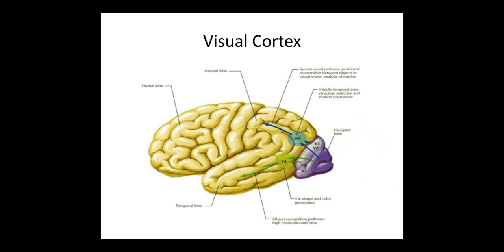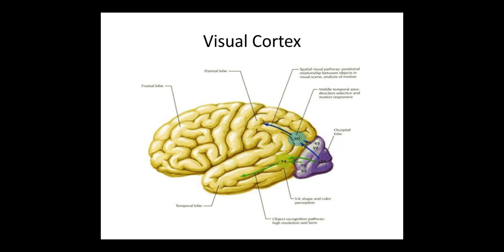So in this visual cortex there are different regions which are denoted in this diagram. This purple colored region is the visual cortex, where if you observe there are different areas like V1, V2, V3, V4, and there is another area which is called MT. So what is the purpose of these areas? Each area is responsible for extracting a feature from the image.